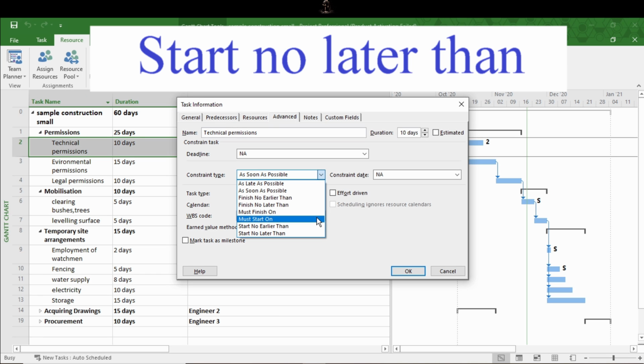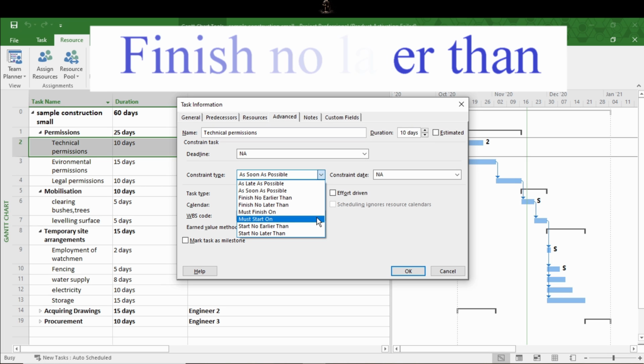Start no later than. This date constraint sets the latest date, or we can say last date, that a task can begin. In some situations, you know that if you delay the start date of this task beyond this date, it will surely affect the schedule. For situations like this, select this constraint and type a date in the task start field.